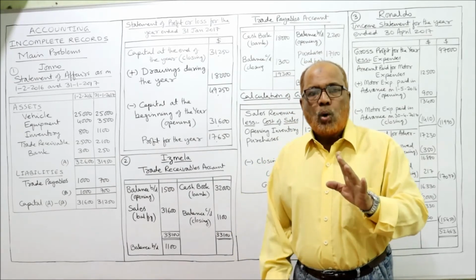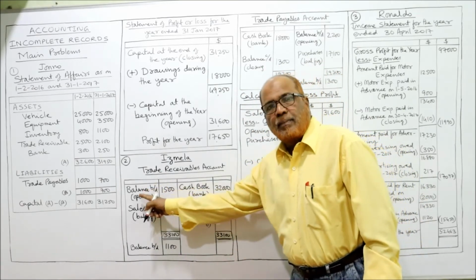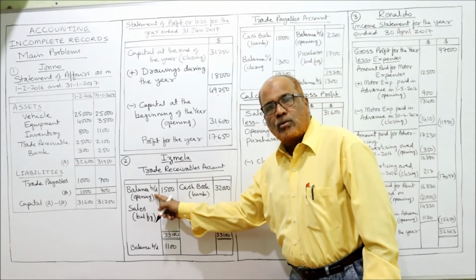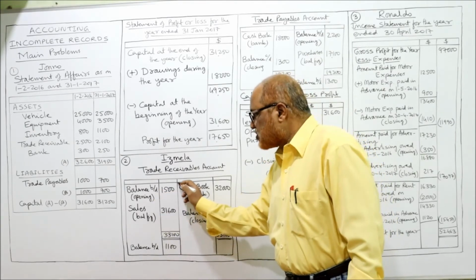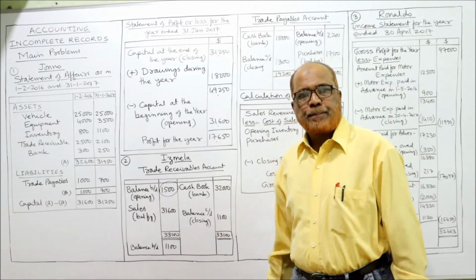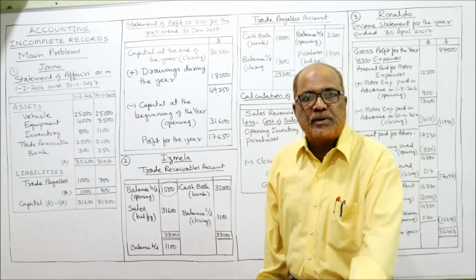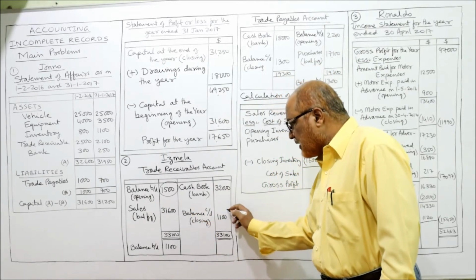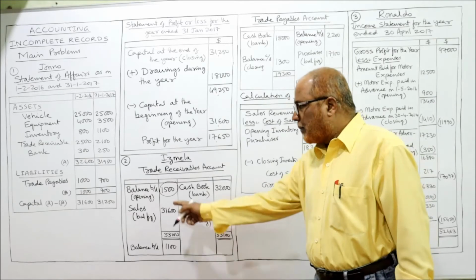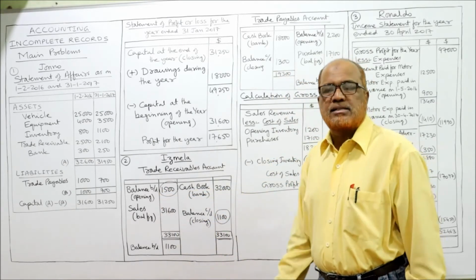Remember, opening trade receivable we take on the debit side, balance brought down. 1500 is given in the problem as opening, so first you take 1500 here. The closing trade receivable is 1100 rupees given in the problem. That you take as balance carried down, closing 1100. So opening balance on the debit side, closing balance on the credit side.